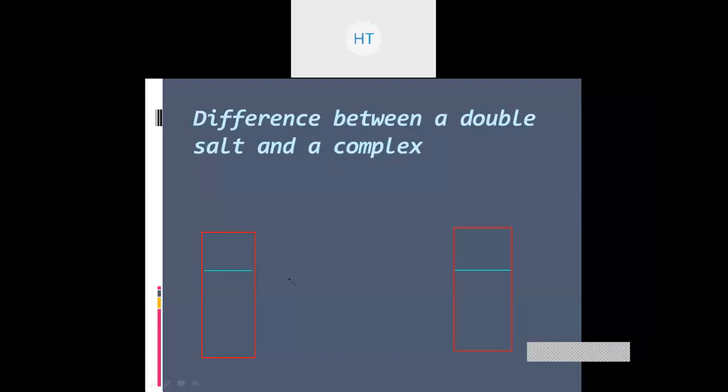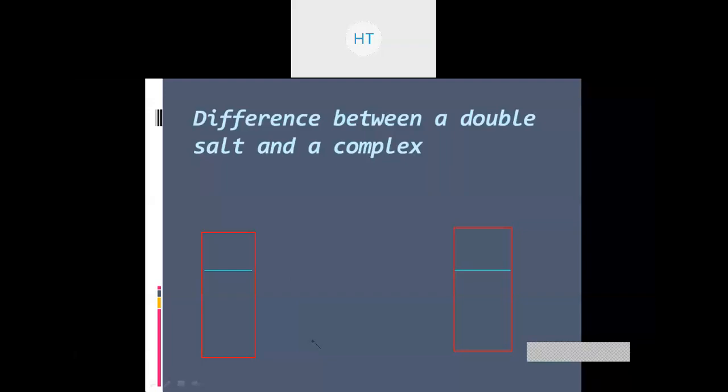Okay. So good morning, everyone. Today we will start with the next chapter, called coordination compounds. One of the best chapters you can have in your syllabus. And trust me, it is very easy, but you need to understand the concept.